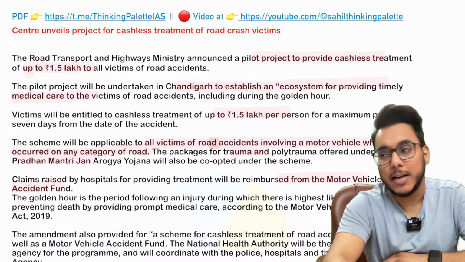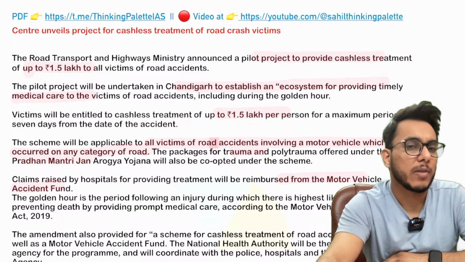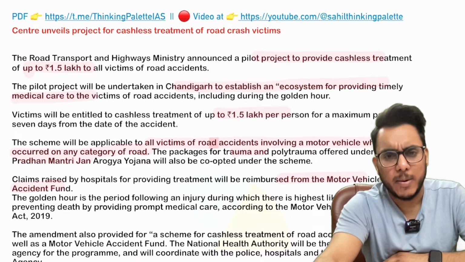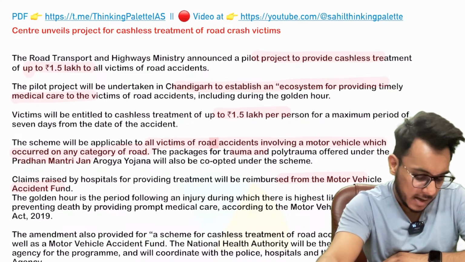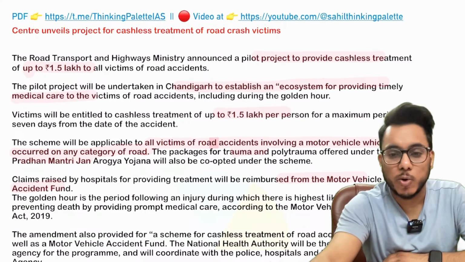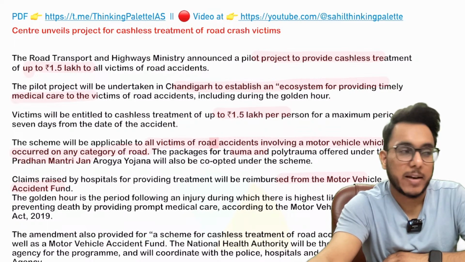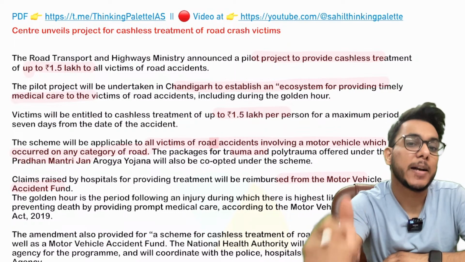Sometimes people are hesitant to take road accident victims to the hospital because there will be a lot of legal formalities and hassles. But the government has already brought in Good Samaritan guidelines. Sometimes people lose their lives because, though they reach the hospital, they often don't have any attendant or family member with them, and they might not have money. So they are refused treatment.